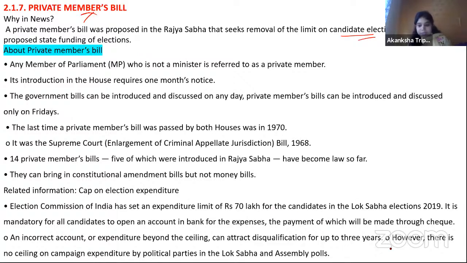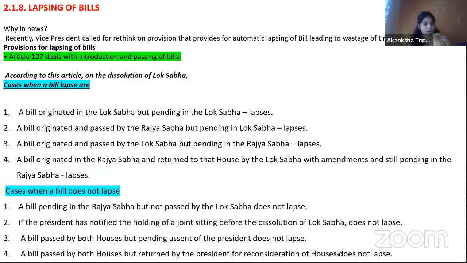See here, it is clearly mentioned there is no ceiling on the campaign expenditure by political party in Lok Sabha and Assembly polls. So there is no ceiling for the political party, but there is a cap for the individual candidate. So I hope this topic is clear. Now, lapsing of bills. Again, ये bills बहुत ज़्यादा आ रहे हैं, तो please इसको अच्छे से पढ़ लेना.